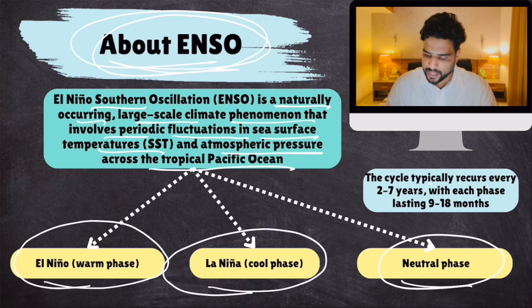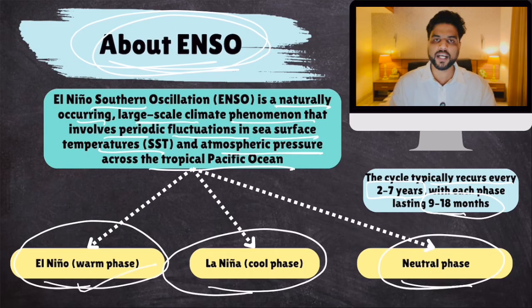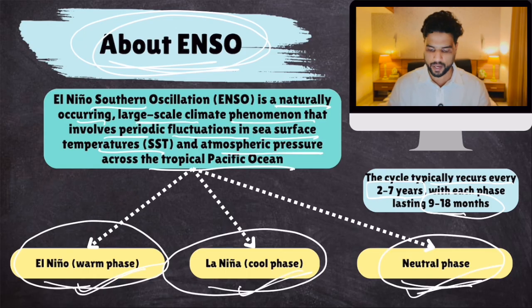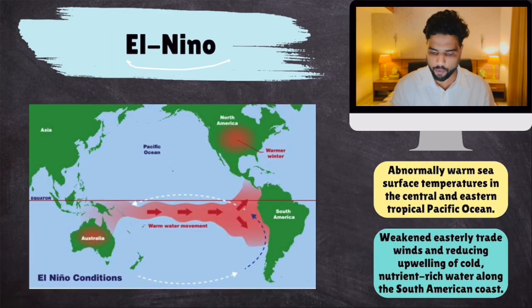Now, this cycle typically reoccurs every 2 to 7 years. Every 2 to 7 years, it repeats entirely. Remember this fact? And each phase lasts for 9 to 18 months. So, El Nino will last from 9 to 18 months, La Nina also, neutral also. Clear? Simple? So, this keeps on going. Now, let's talk about each and every phase one by one. First, let's talk about the El Nino phase.